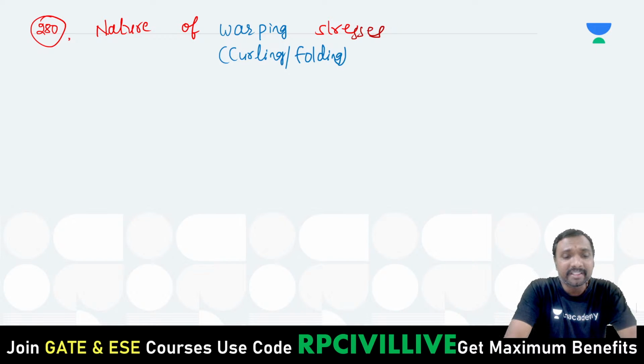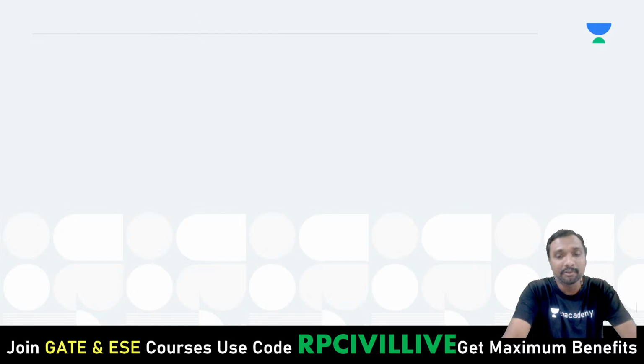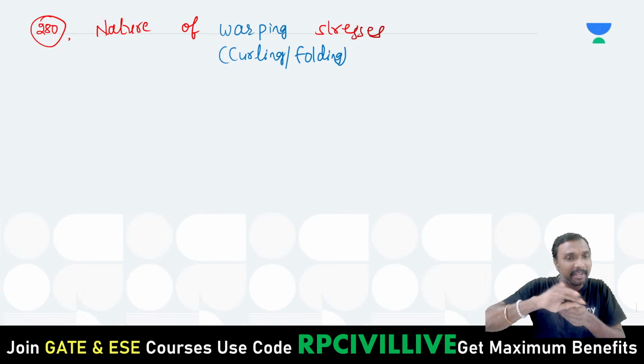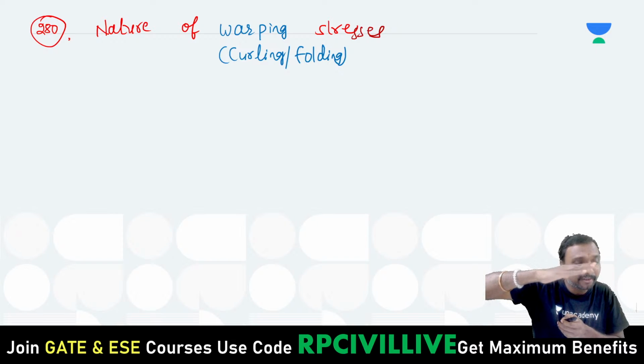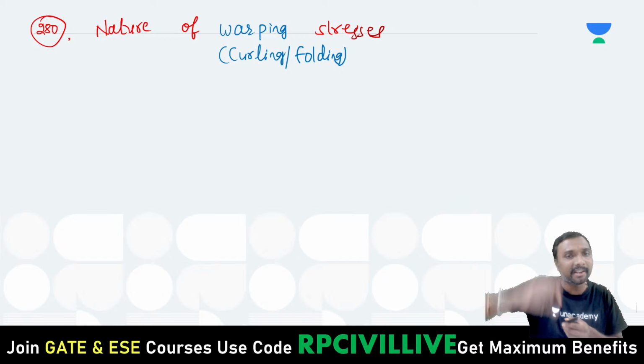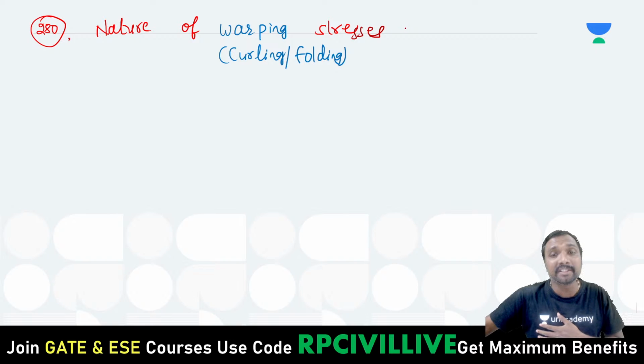So what is warping, if we just observe? Warping is nothing but you are folding like this, na? Why will this kind of folding occur? These are created due to the daily variation of temperature.